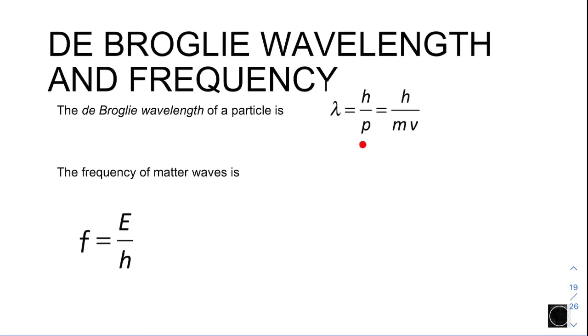This means that an object can only have the characteristic of a wave whenever it is in motion, because momentum is the multiplication of mass and velocity. Not to forget that at any instant, the frequency of the matter wave is f, equivalent to E, the energy of the photon, over the Planck constant.